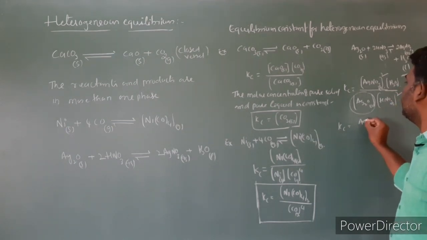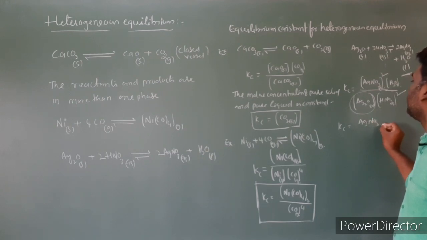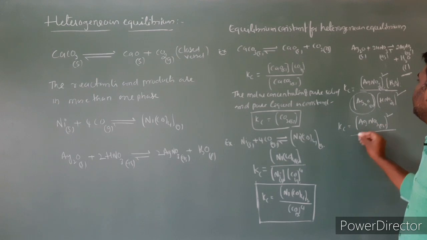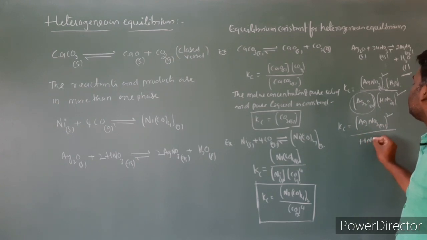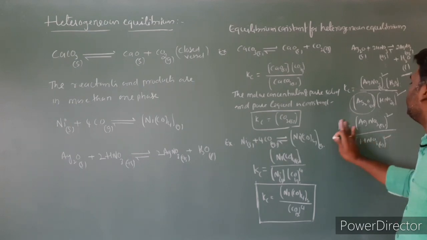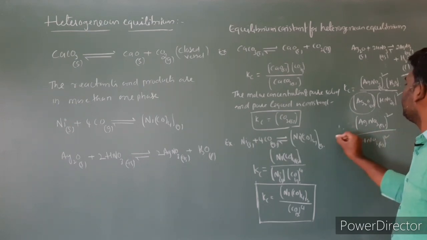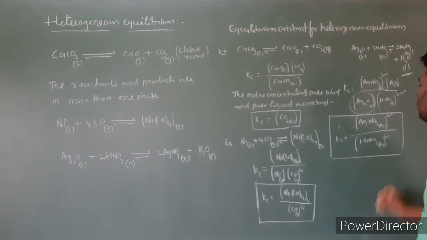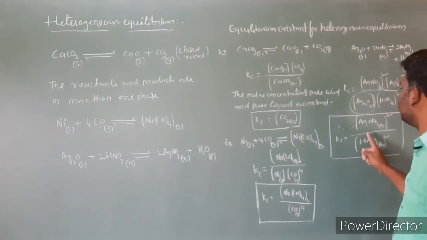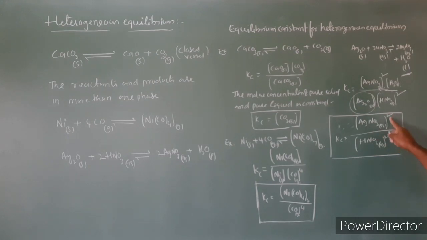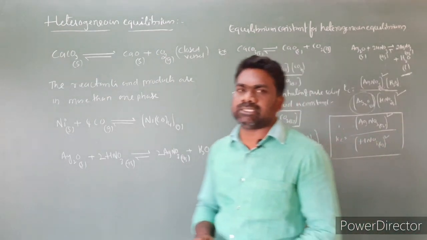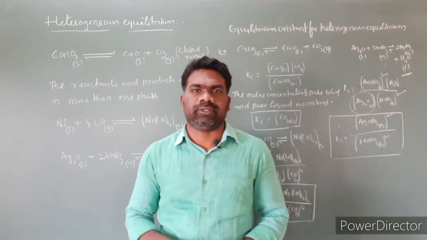Then the expression is [AgNO3] to the power 2 by [HNO3], also aqueous, concentration to the power 2. So Kc is equal to [AgNO3]^2 by [HNO3]^2. This is the equilibrium constant for this equation. So this is the heterogeneous equilibrium.